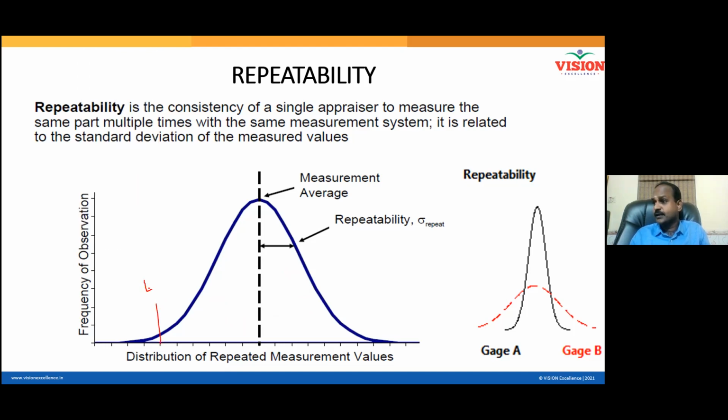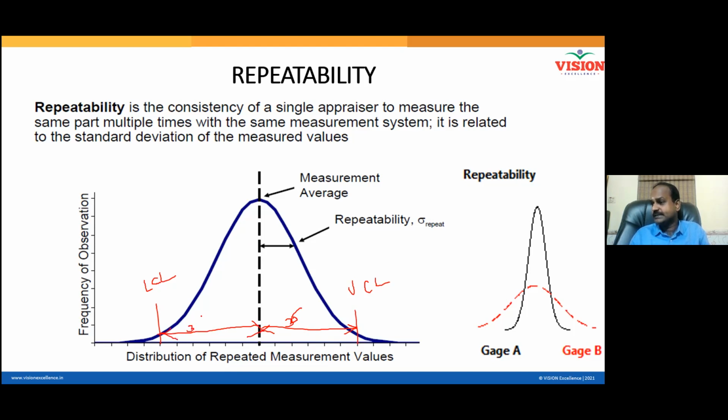This is your lower control limit. This is your upper control limit. This distance is how much? Somebody tell me. 3 sigma. Very good. The sigma is nothing but sigma in the distribution. Similarly, this side also 3 sigma.